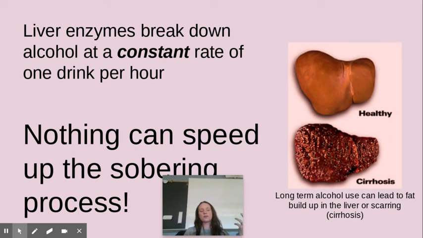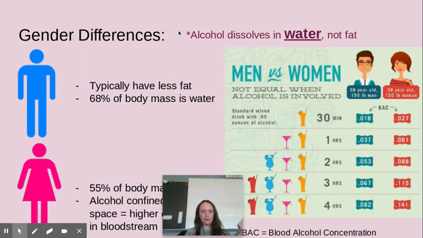So if you drink a lot, your liver's constantly in overdrive. So heavy drinking can lead to cirrhosis, which that picture right there is showing a healthy liver versus a totally scarred liver. That's what cirrhosis looks like, and it's not a good thing at all.